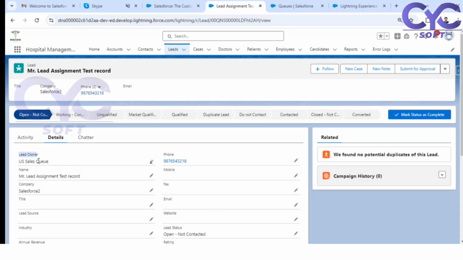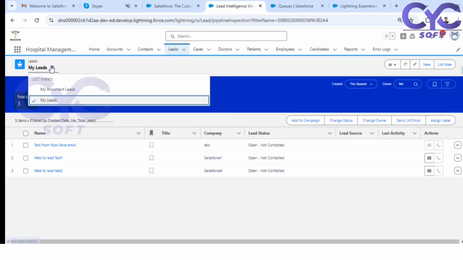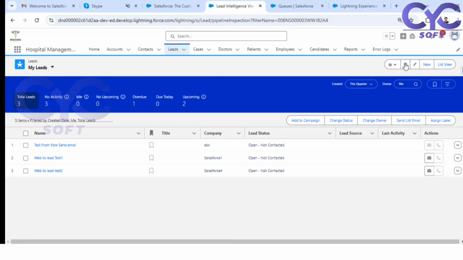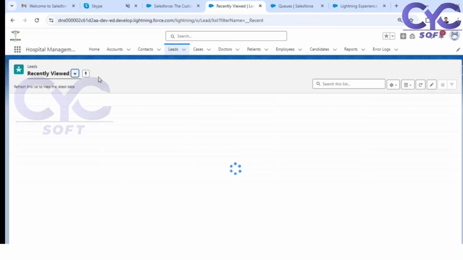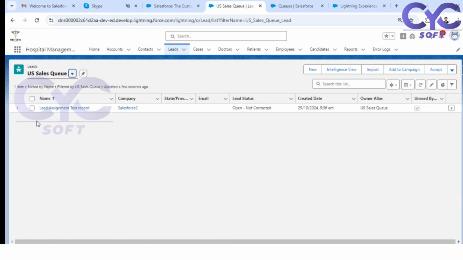Now under the sales queue, everyone will get the notification that this is the record which is under the queue. So now going to the list views, in the list views there will be one option. Let me add this list view here. I have not created any list views. If you create any queue, automatically by default it will add a list view here. I have just created the queue itself, but the list view is going to be added here. Just click on this US sales queue. Now you can see this is the first record under this US sales queue.